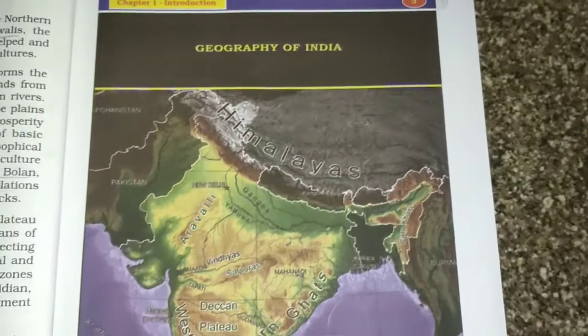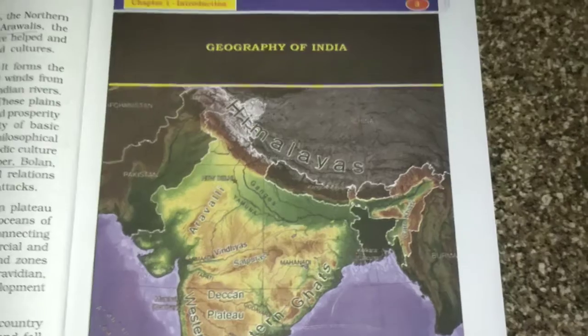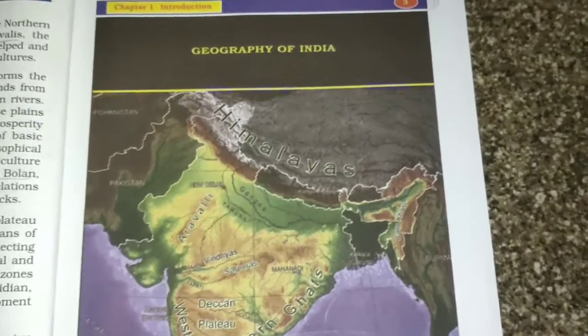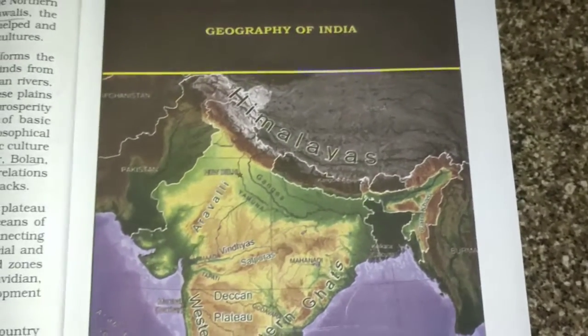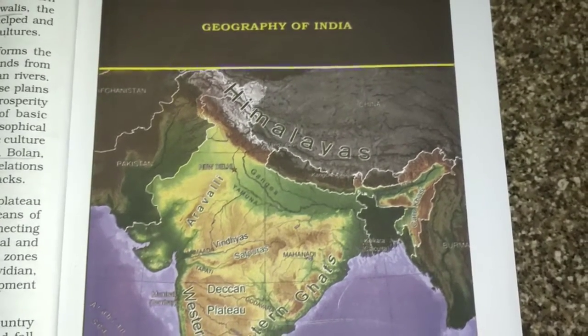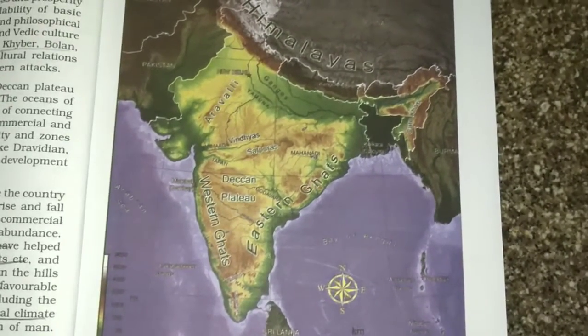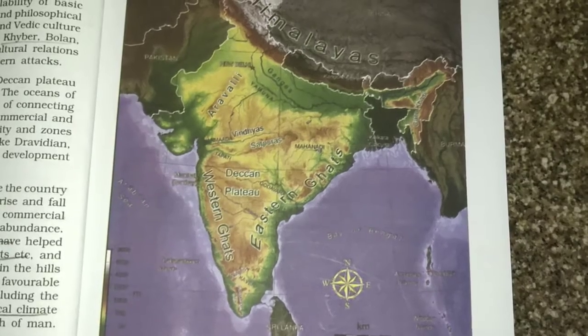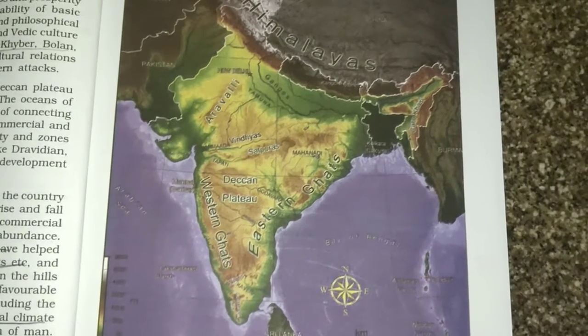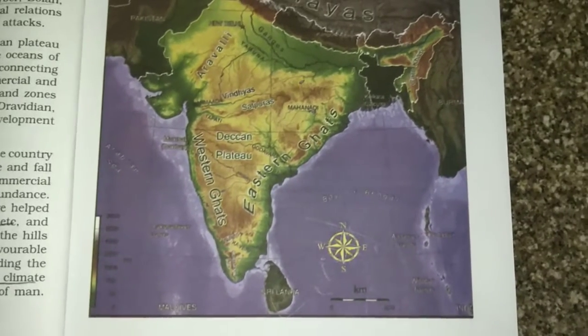Students, in last class we had seen the impact of geography on Indian history, then the introduction to Indian history, then how we have different kinds of races and different geographical features. So in this map you can see the Himalayan regions in the north. Then you have your Vindhyas almost towards your northern western part. Then you have the Deccan Plateau in the south and the Western Ghats and the Eastern Ghats.